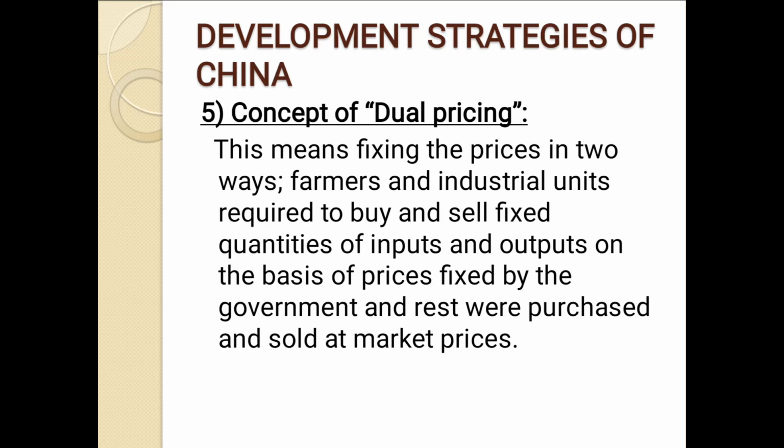Now, dual pricing, the fifth strategy adopted by China. This means fixing the price in two ways. Farmers and industrial units were required to buy and sell fixed quantities of input and output on the basis of the prices fixed by government, and the rest were purchased and sold at the market price. So in this way, prices were set in two ways. Firstly, a fixed quantity set by government at a price already fixed, and after that the price was fixed by demand and supply.